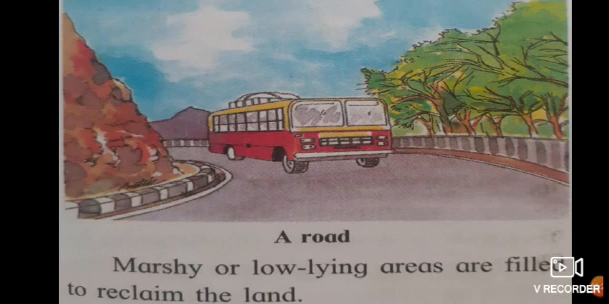Here you can see in the picture, it is a road, or we can say a highway. You can see on one side there are trees, on the other side there are mountains. That means this road or highway is being built from the mountains. Marshy or low-lying areas are filled to reclaim the land. The mountains are being cut and the highways are being made so that we can travel from one place to another.